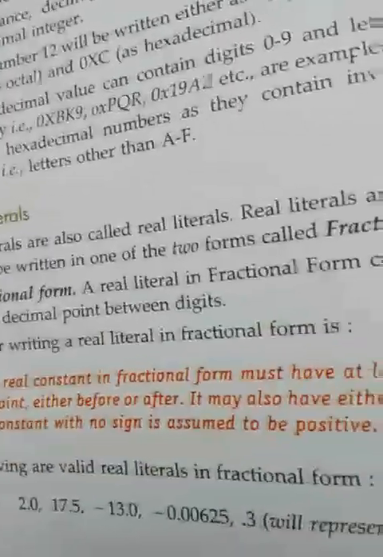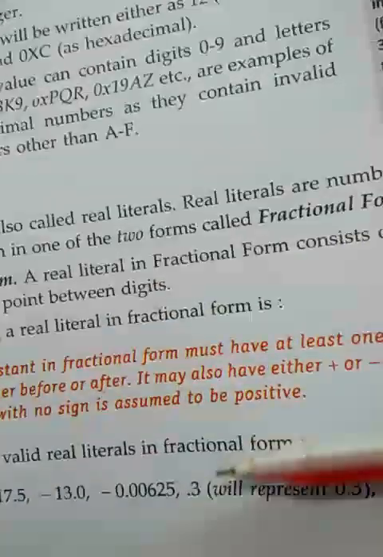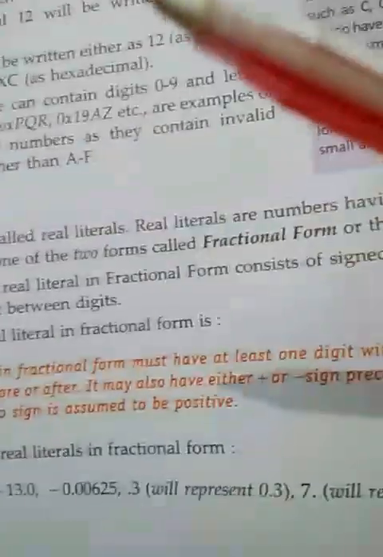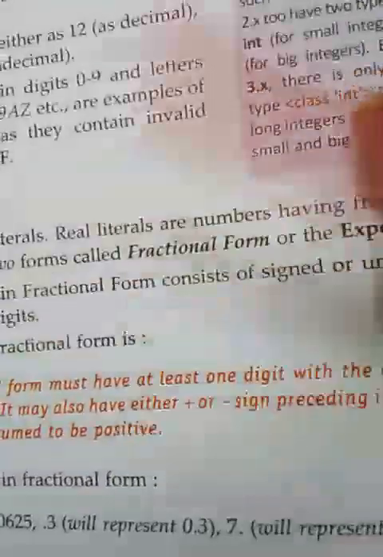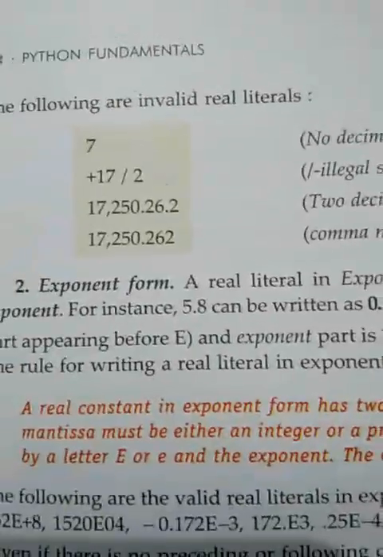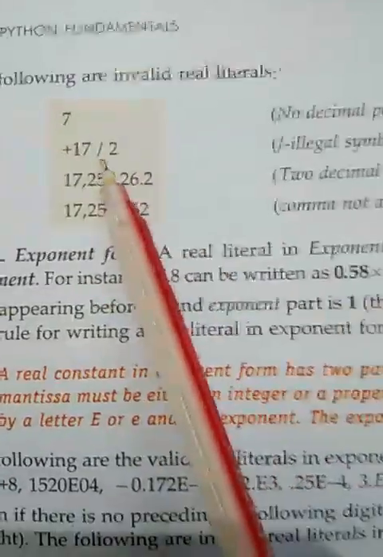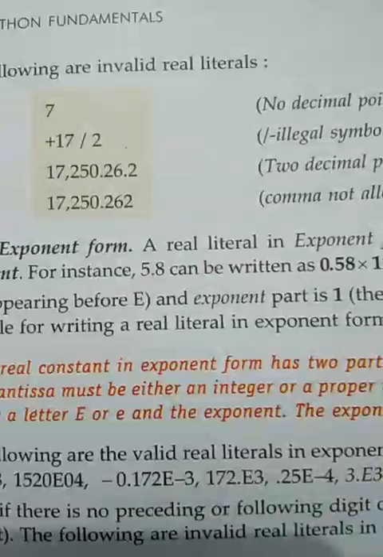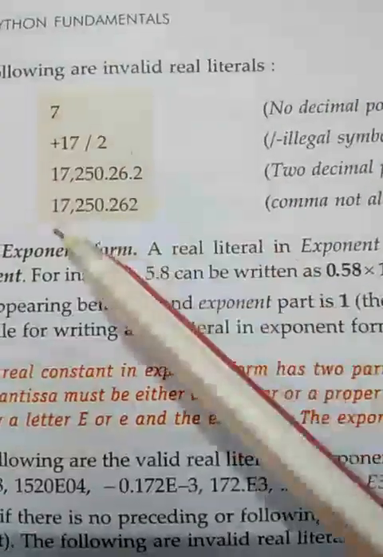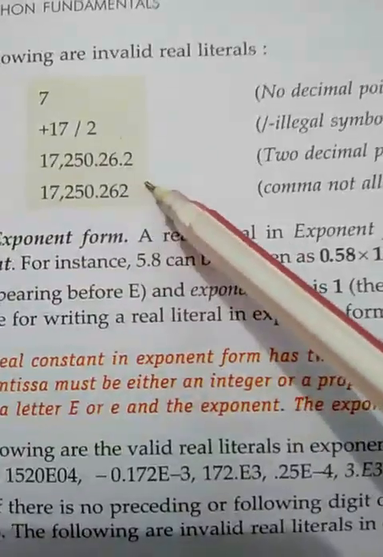This may be positive or negative. Here 0.3 is also valid, that will represent 0.3. And these are invalid floating point literals. This is a whole number. We cannot use any symbols in this, comma is used, and here are two decimal places.